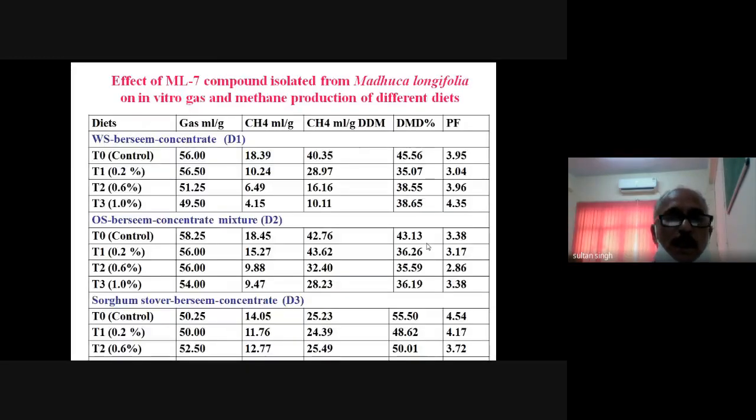This is the compound that we isolated from the Madhuca longifolia. Again, you see here how it is affecting the dry matter digestibility and the methane production. You see here, in most of the cases, this compound is inhibiting the dry matter digestibility. So this compound cannot be recommended for methane mitigation strategies. Some of the compounds in the earlier slide, we can make use of up to a certain level where the digestibility is not influenced, but there is reduction in the methane production.